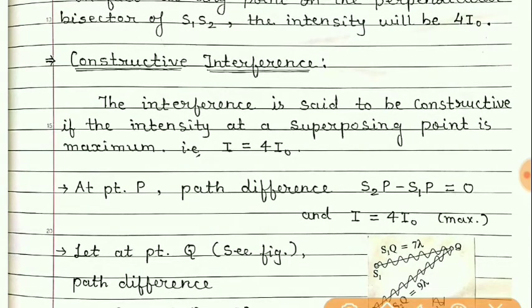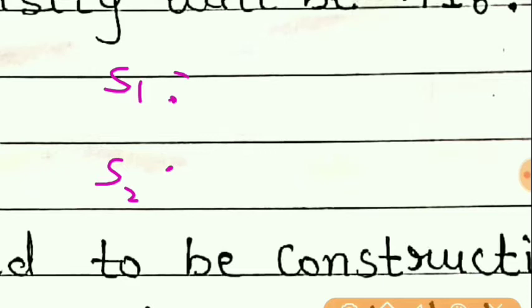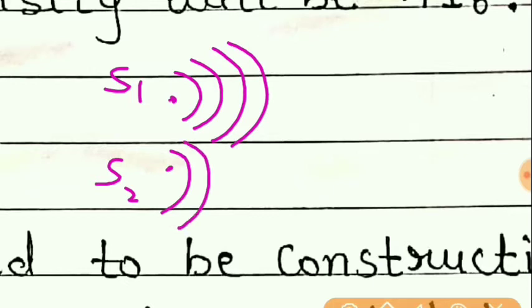Now about constructive interference. Students, if we take two light sources S1 and S2, these are the two coherent sources, then we know that waves are emitted from both the sources. We can show these waves like this. Even for the second source, this type of waves are emitted.